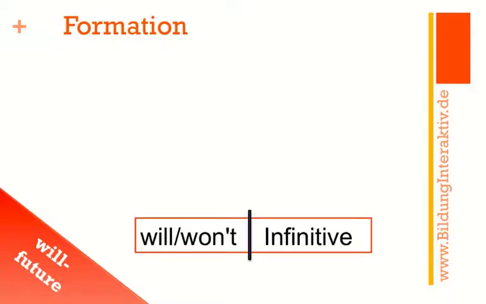And now let's turn to the will future and again start with the formation. How do you produce the will future? Well, you use will or won't, which are actually the same forms for each person. So for the I, you, he, she, it, we, you, and they, it's will or won't. And won't is the negative form of will. And will or won't are followed again by the infinitive.